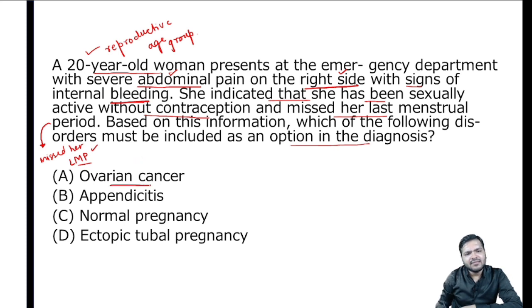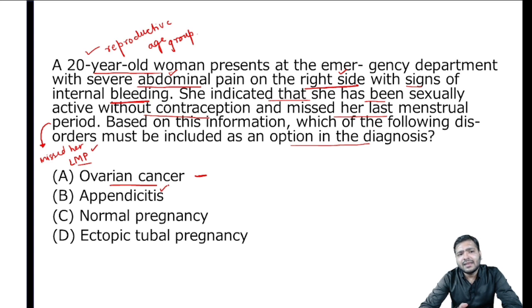Can it be ovarian cancer, guys? No, because in cancer there will be multiple components given in the question. That is not given, so this option is ruled out. Coming to the next option, appendicitis.